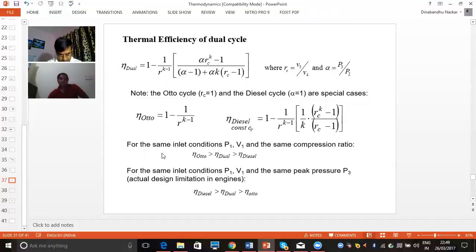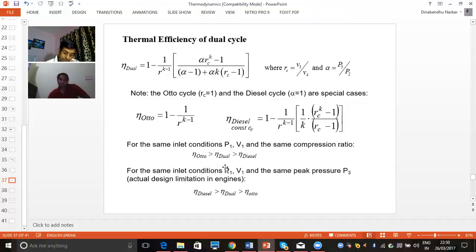And when we are dealing with efficiency, there are two conditions. When the inlet pressure and inlet volume, that means P1 and V1, are the same for the same compression ratio, that means at the inlet point pressure and volume are the same and compression ratio is also the same, then the efficiency of the Otto cycle will be higher than the dual cycle, and dual cycle efficiency will be higher than the diesel cycle. So this is the condition when inlet condition, that is P1, V1, and the compression ratio are the same.